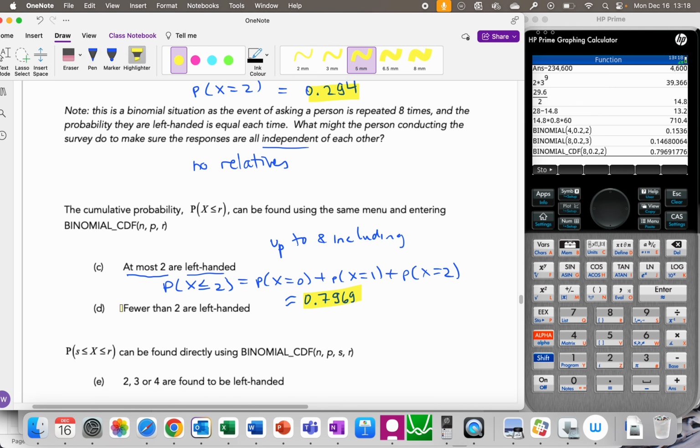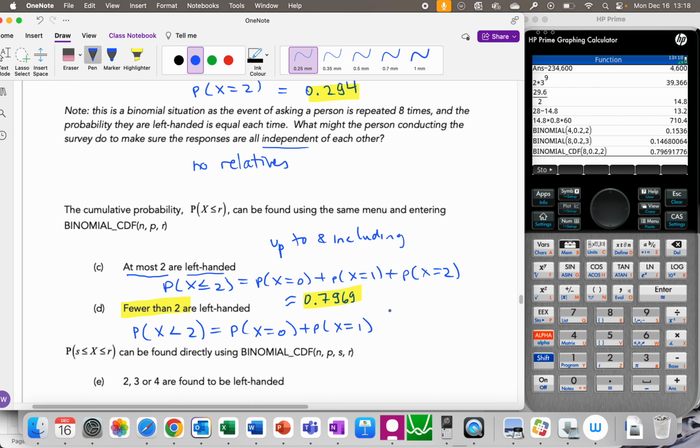Be careful with the wording in this unit. Fewer than 2: you're not happy with 2, so you want it to be less than 2. Well, how is the calculator supposed to know if you're including the 2 or not? The calculator doesn't know. So you're happy with 0 or 1. The way we represent that is the probability of x less than or equal to 1.